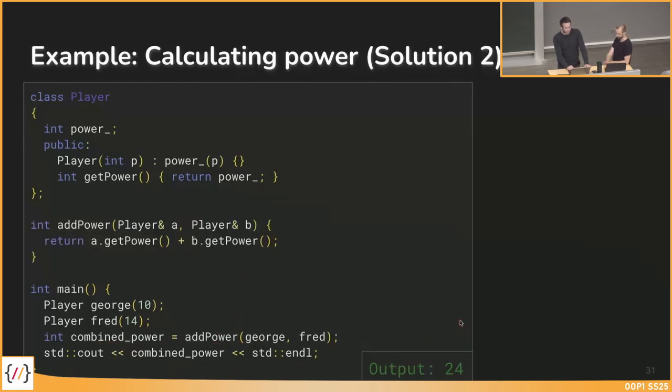There's for sure a second solution. I could write a method that calculates the power of two players, which is in this case the add power method, takes two player references and also calls the getter of A and B and returns it as an integer. I call this method here and again I have then the combined power, which is 24 again.